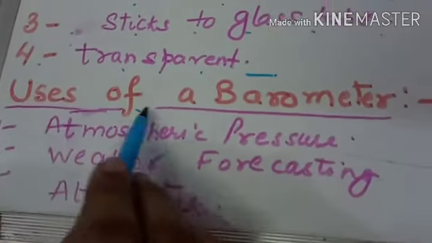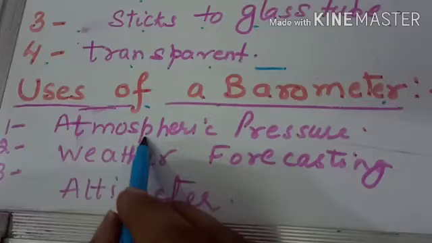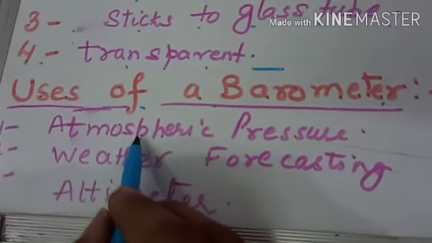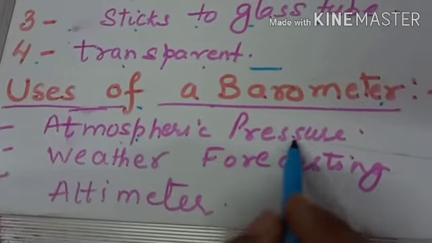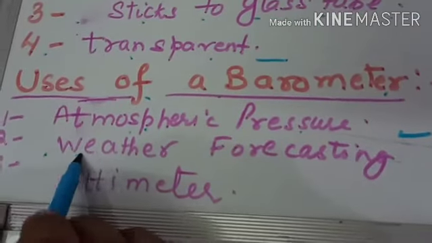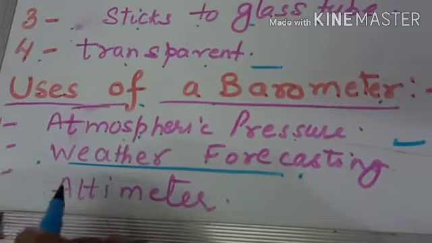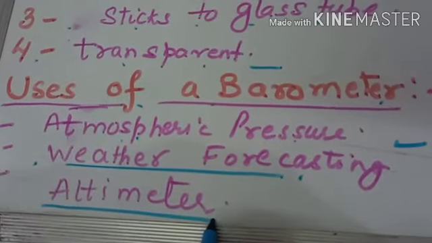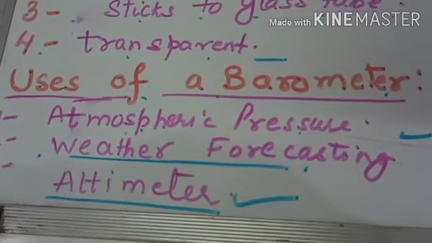Now, uses of a barometer. The barometer is used to measure the atmospheric pressure at a place. The barometer is used for weather forecasting. It is used as an altimeter to measure the height.